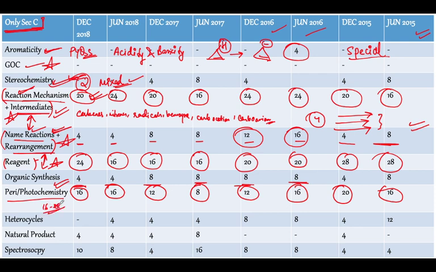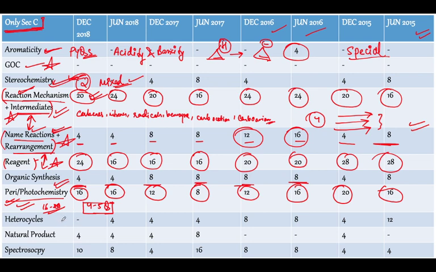So 4 to 5 questions are asked all the time, including both topics, pericyclic and photochemistry. I have written them together because when we are preparing for the CSIR exam, we mostly prefer to study these topics one after the other, that is why we are placing them together like this.